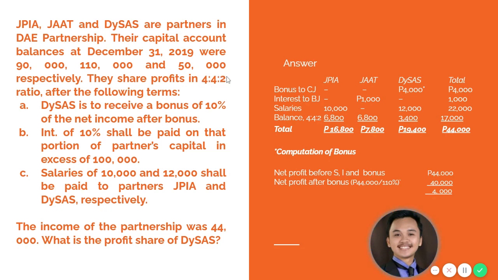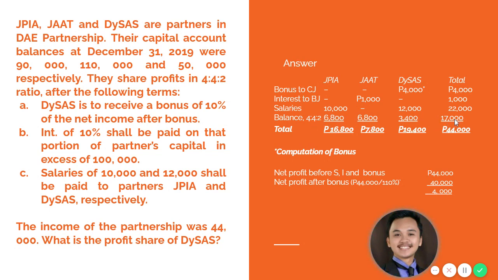But again, a reminder: if it does not total 10 or 100%, you need to have a fraction on it. So, to be sure, let's fraction it. The share of JP will be 4 over 10 times 17,000. Jaat will have 4 over 10 times 17,000. And for Dices, 2 over 10 times 17,000.